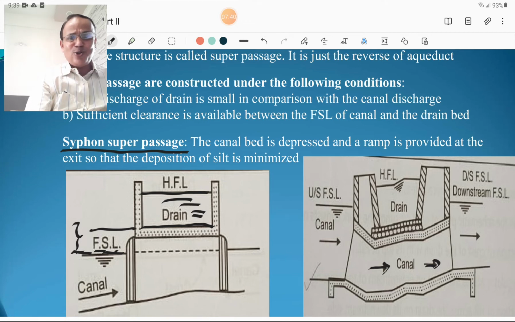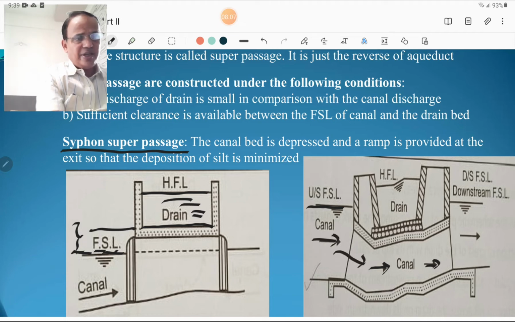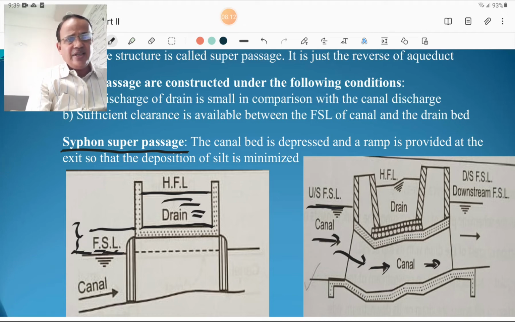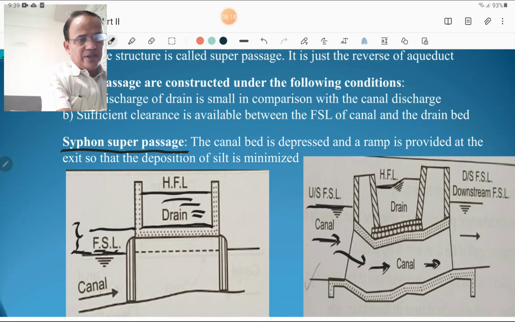And here there is also a siphonic or siphon super passage. In such a case, for that particular structure, the canal bed is depressed and a ramp is provided at the exit so that deposition of silt is minimized. This ramp, the canal bed is depressed. This is the canal and this canal bed is depressed. Okay, and for siphonic action, such a structure is called a siphonic super passage. Okay, and this is the HFL of that particular drain water.